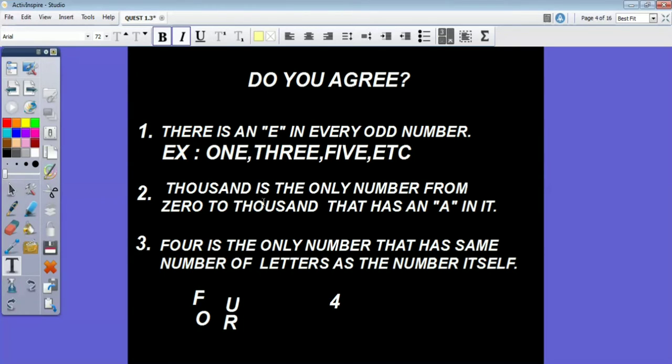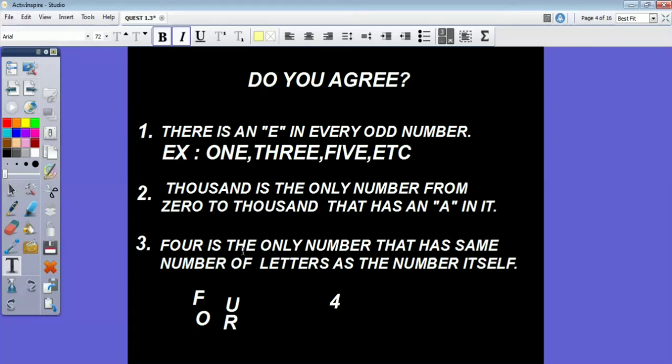1000 is the only number from 0 to 1000 that has an A in it. If you take 1, there is no A. If you take 2, there is no A. If you take 999, there is no A. Now if you take 1000, there is an A in it.